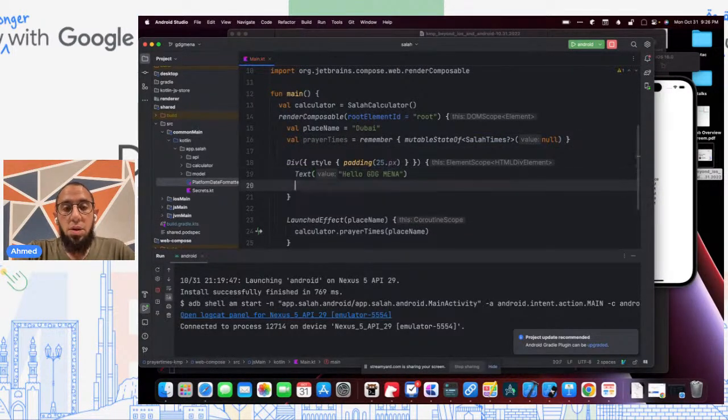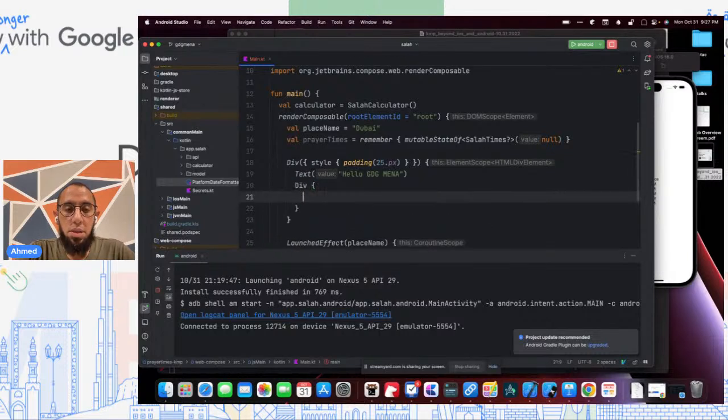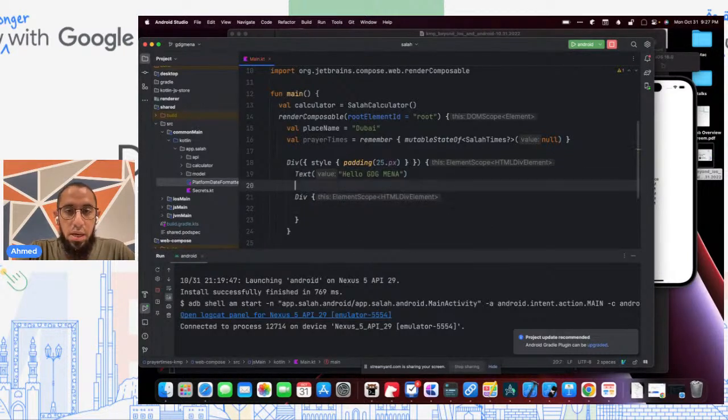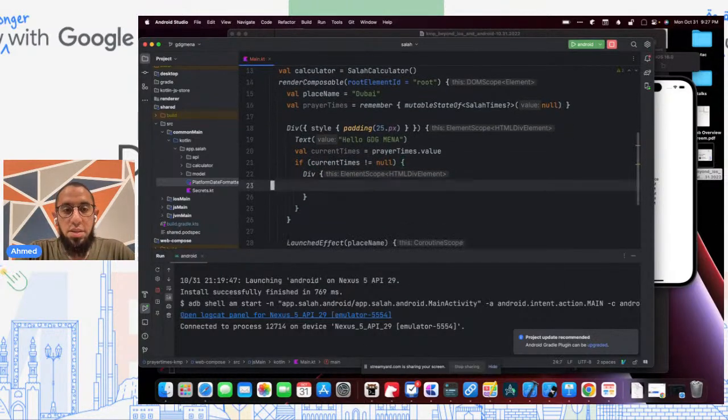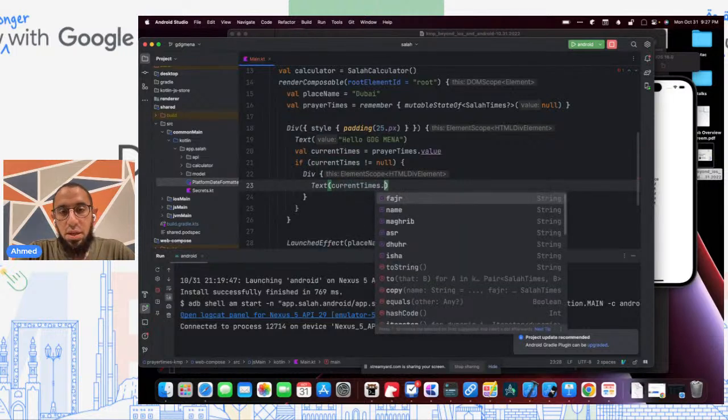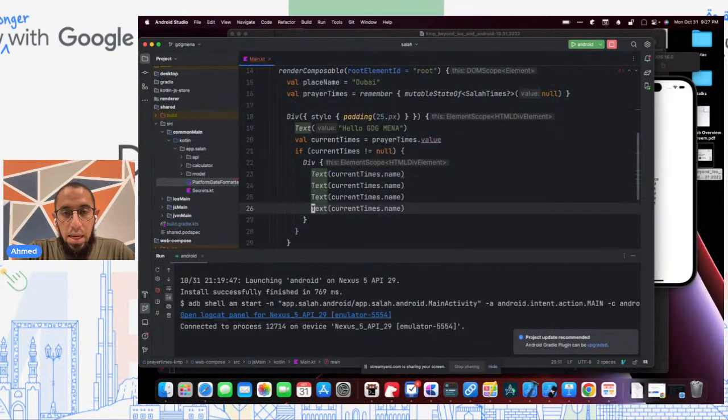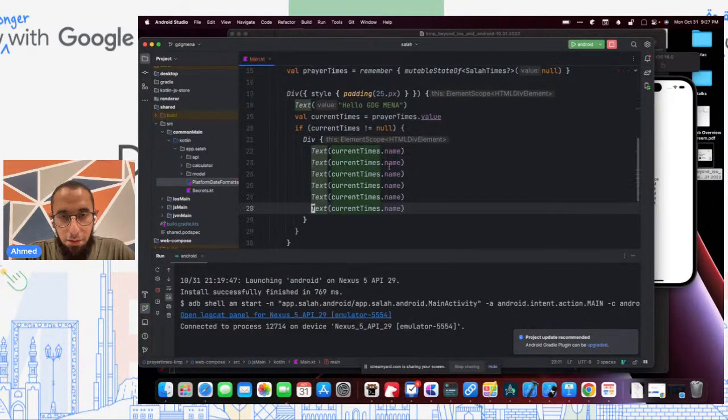So we need to render this now. Let's render it if it's there. We can say currentTimes equals prayerTimes.value. And we say if currentTimes is not equal to null, we'll render this div, and we will have a text of currentTimes.name, and then 1 for each of the 5 prayers. So I'll go ahead and change this real quick.